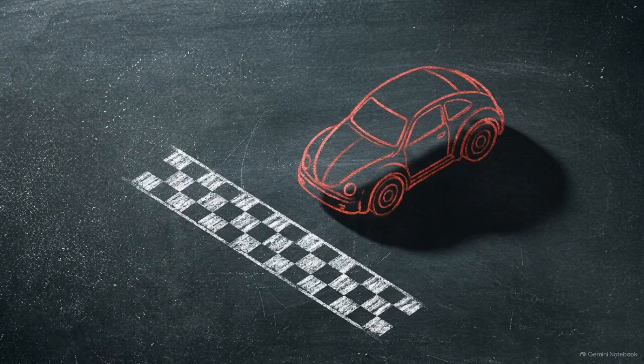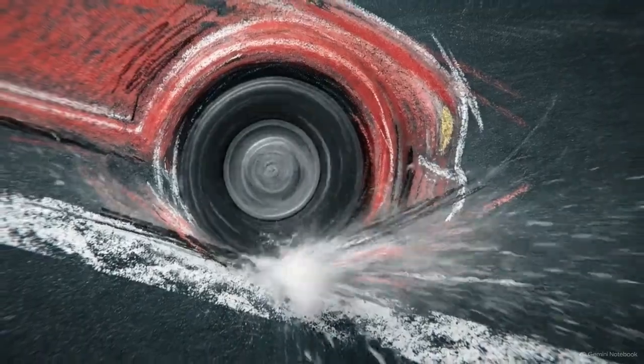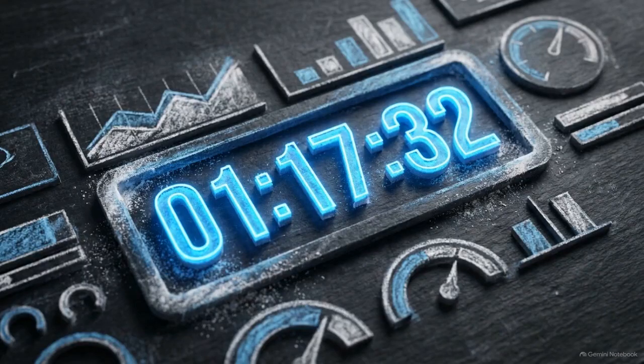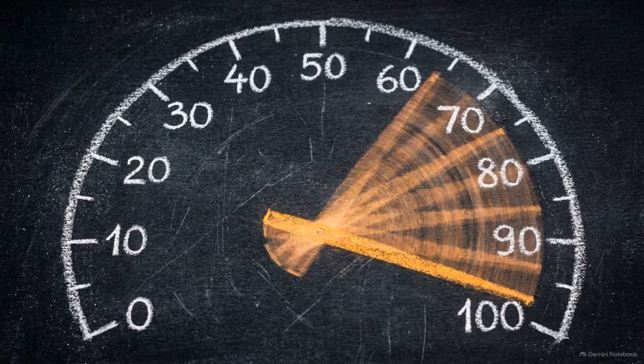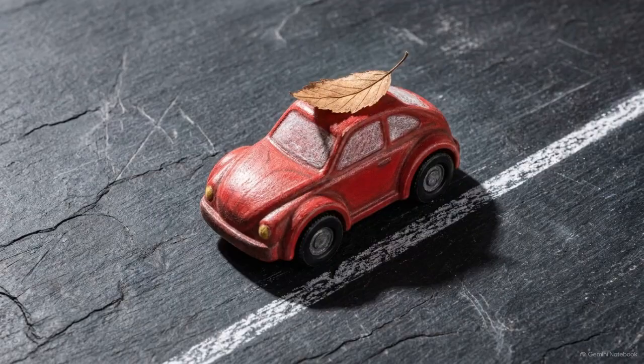But that 50 kilometers per hour is a historical summary. It tells us the overall pace of the completed trip, but it reveals absolutely nothing about what the car was doing at any specific moment along the way. Try asking a much harder question. How fast was that car moving at exactly 1 hour, 17 minutes, and 32 seconds? At that exact frozen second, the actual speed could wildly deviate from the average. The car might have been accelerating at 70 kilometers per hour or stopped completely at 0.